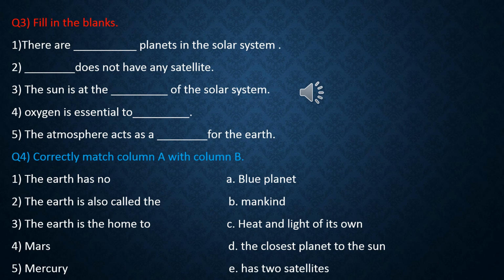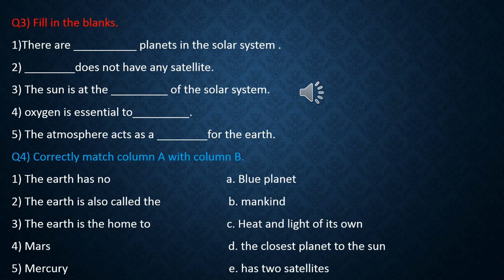Number 4, oxygen is essential to what? Number 5, the atmosphere acts as a dash for the earth. So how does an atmosphere act? You have to write. Question number 4, correctly match column A with column B.